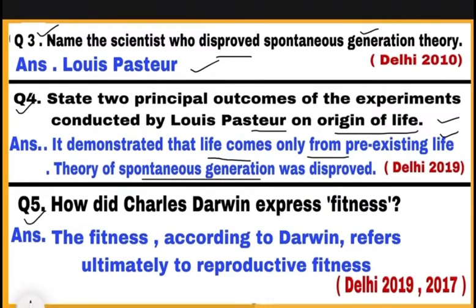Question number 5. How did Charles Darwin express fitness? Charles Darwin की theory थी theory of natural selection जिसमें उन्होंने survival of the fittest को explain किया. He explained that only fit organism will be selected by the nature. Here, the fitness according to Darwin refers ultimately to reproductive fitness.